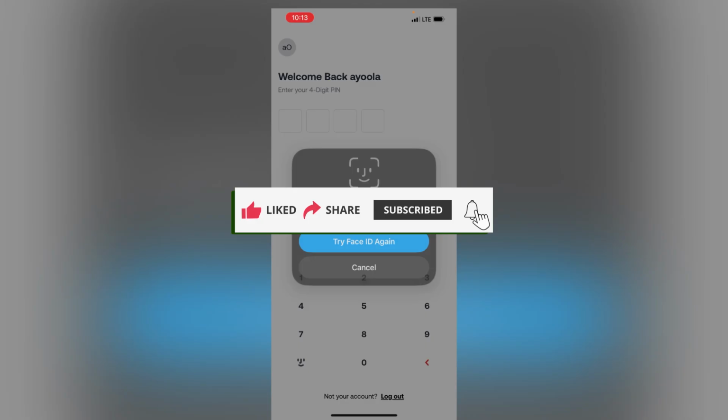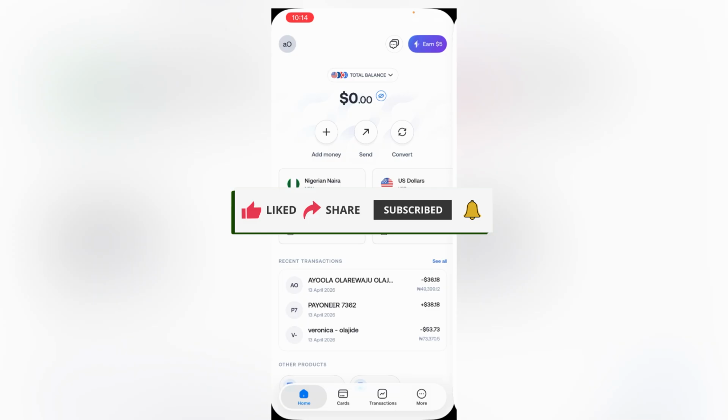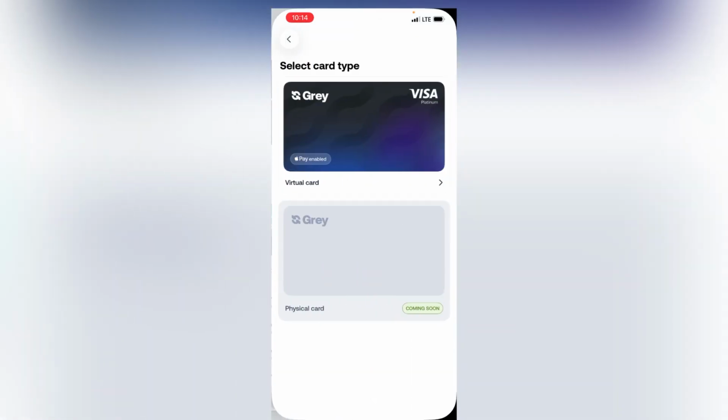Once you click on the first link in the video description, it's going to take you straight to Gray. What you need to do is make sure you sign up. Once you sign up, you can get a card. You can see right here, you could just get a new card. You could either get a Visa card or a MasterCard.